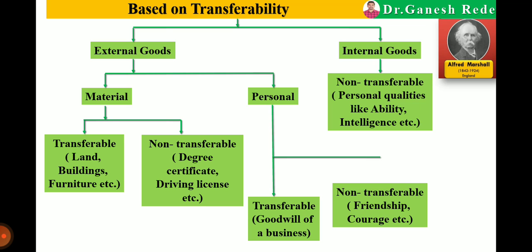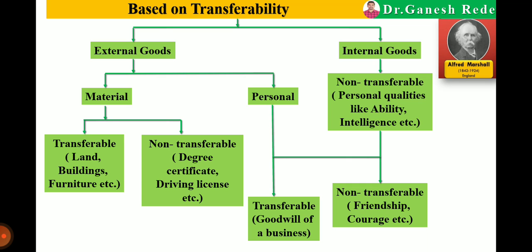Now in case of external and non-transferable, that means external personal but non-transferable. Examples are friendship, courage, or any relationship. We cannot share or transfer the friendship or the relationship with another one. So examples of external personal and non-transferable goods are friendship, courage, or relationship.